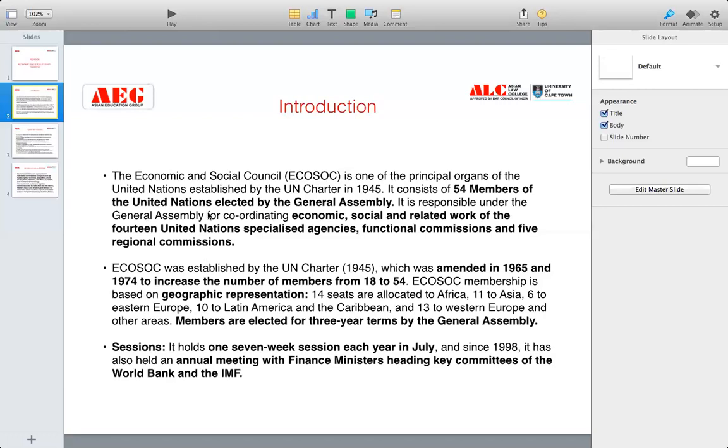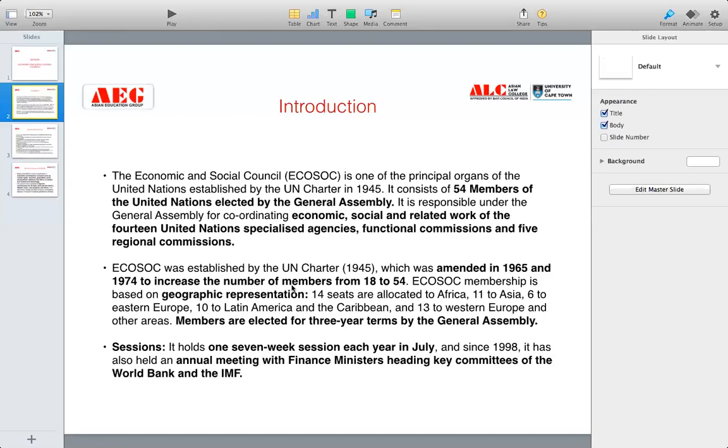So basically, in brief, I have to explain to you: the Economic and Social Council is a 54-member council, and these members are elected by the General Assembly. It is responsible for coordinating economic and social issues with other organizations, agencies, and commissions. For example, there are 14 UN specialized agencies, and ECOSOC coordinates with them. It coordinates with the functional commissions as well, and with the 5 regional commissions. So this is the major work of ECOSOC.